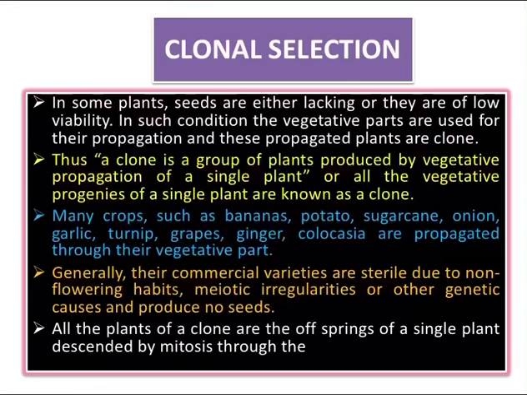Examples include mango, apple, citrus, peaches, lychee, and many other ornamental plants and grasses, whose varieties are brought out by clonal selection.